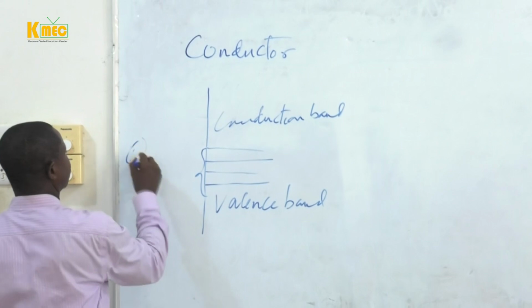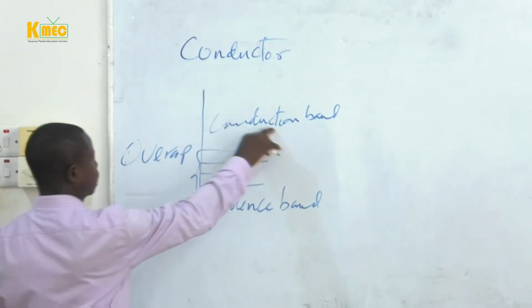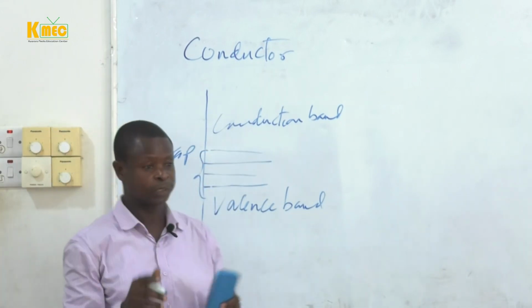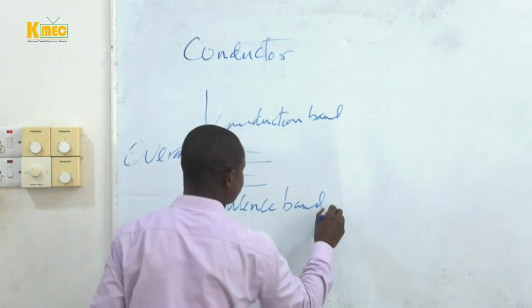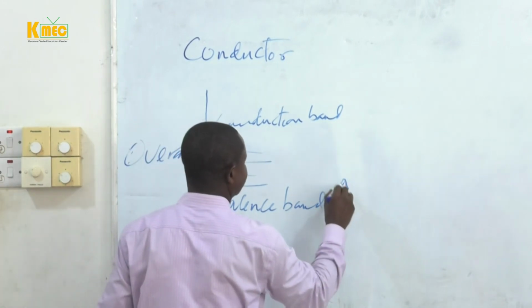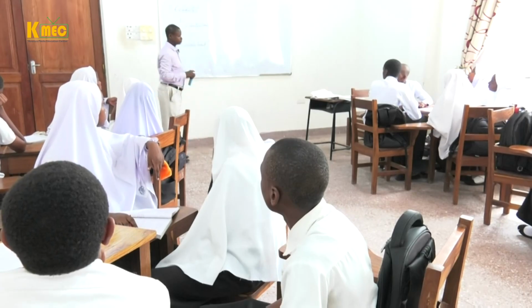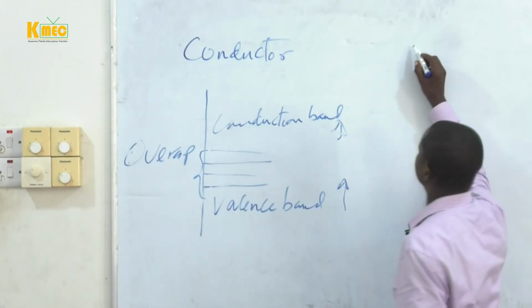We call it overlap of the conduction band and valence band, because they are overlapping. Therefore, the distance is very small. Therefore, an electron can jump from here to here very easily. How about the insulator?